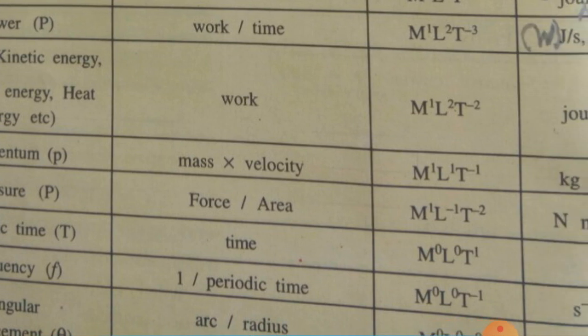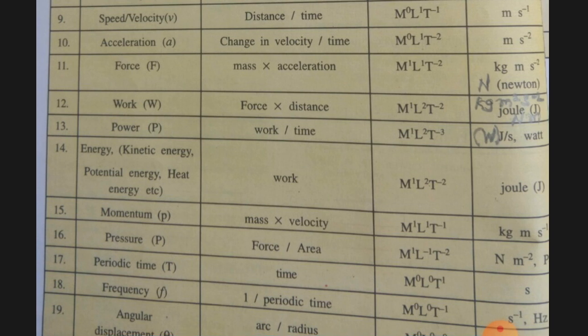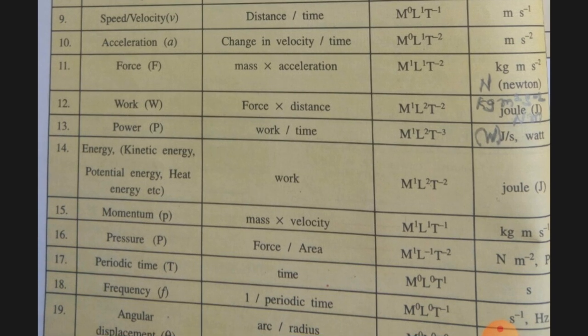Periodic time, which is simple, capital T raised to 1, second, and the last one is frequency. Frequency means small f equal to 1 upon capital T, so M0 L0 T minus 1. Now two units are there: second inverse, meaning 1 upon s, and Hertz, its equivalent form, after the name of the scientist, denoted by Hz symbolically. If the derived unit of frequency is asked, you should write second inverse only.